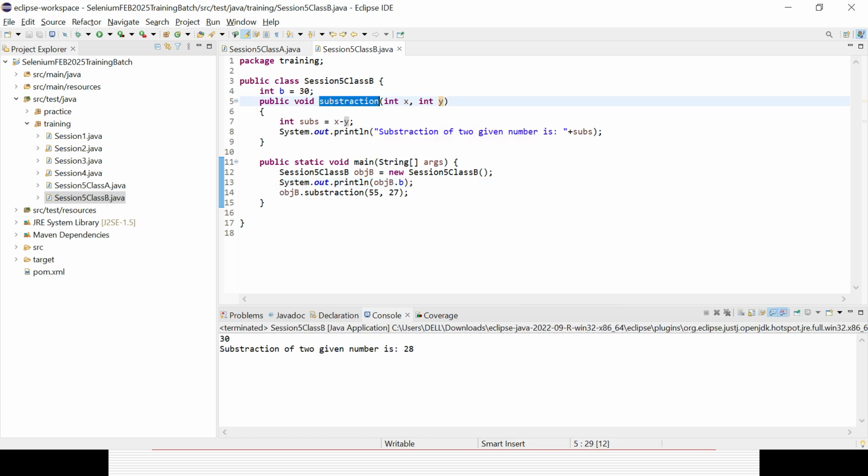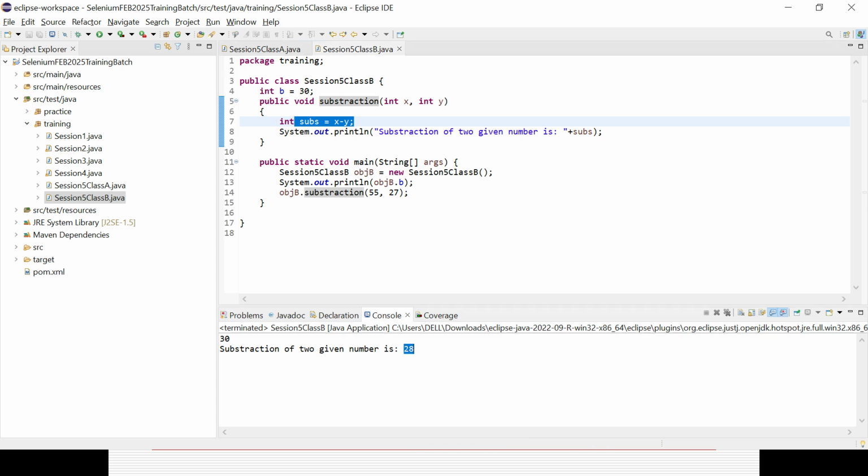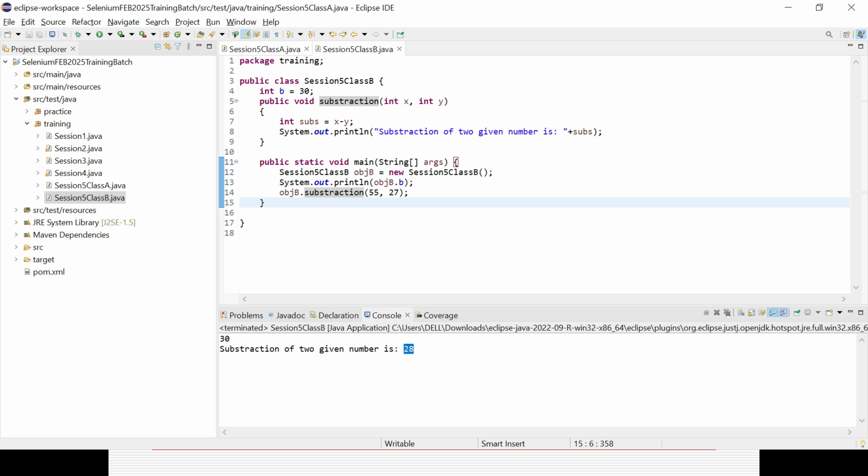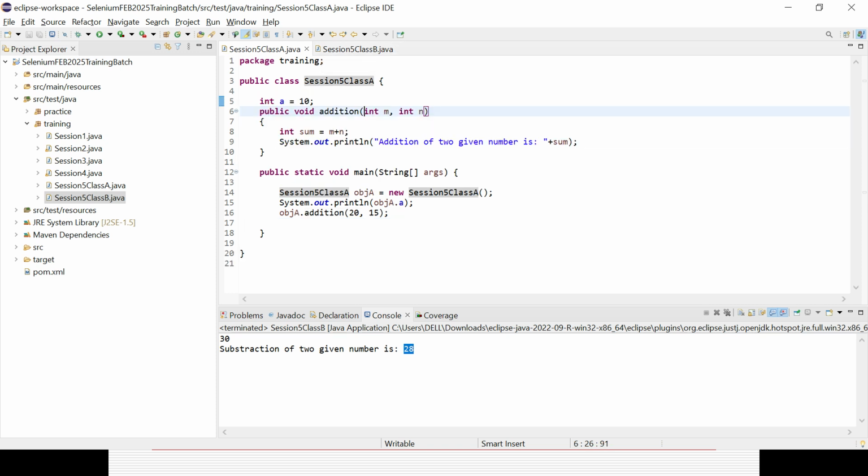So it does not mean that whatever you write for subtraction will work as subtraction. No, it matters whatever way you are writing, declaring, doing the operation. Now you could see 28 is coming. Okay, now these are two separate classes, class A and class B.